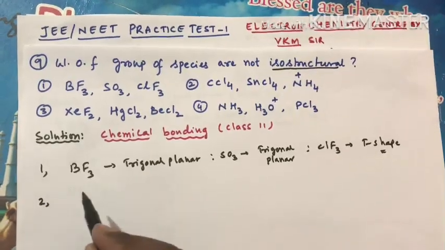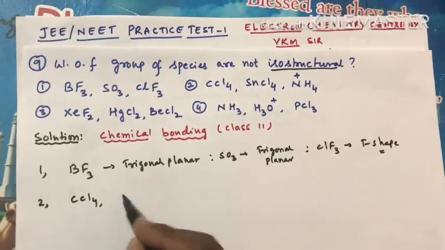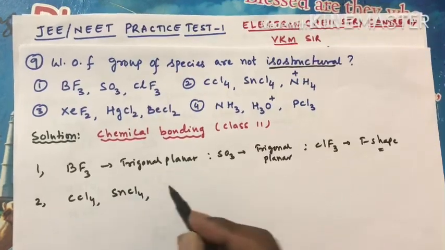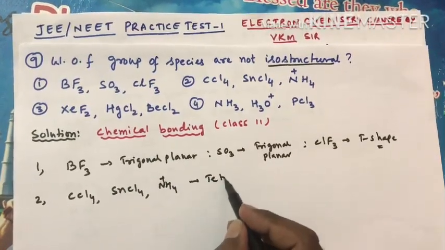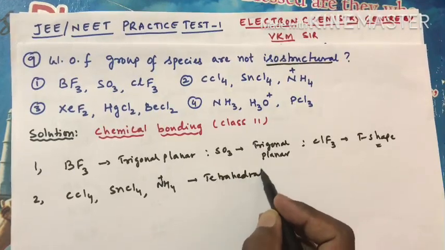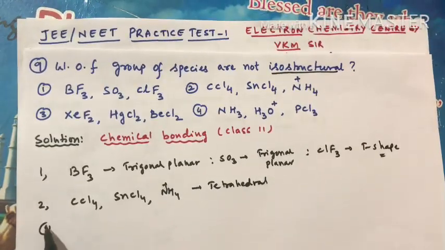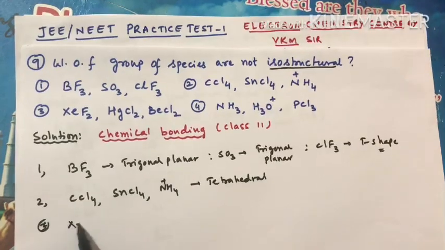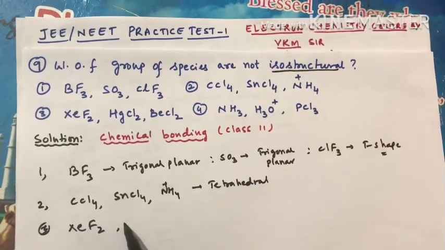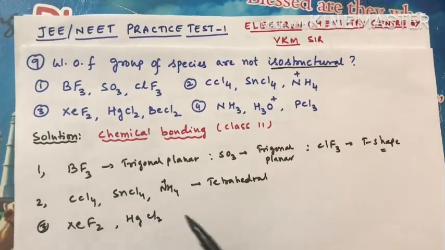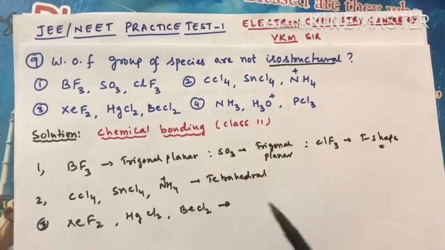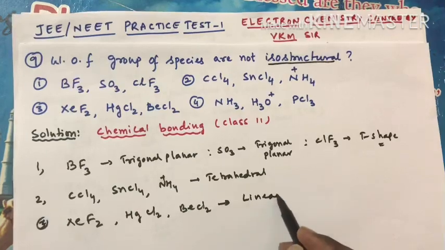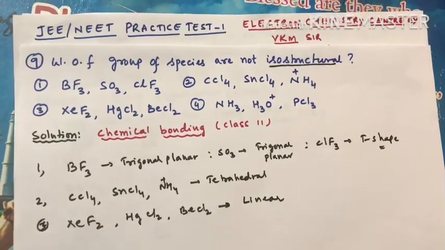Now the second one, CCl4, SnCl4, NH4 plus, all these are having tetrahedral shape. Now option 3, XeF2, xenon difluoride, mercurous chloride, beryllium chloride, all these are having linear geometry, same geometry only, right?